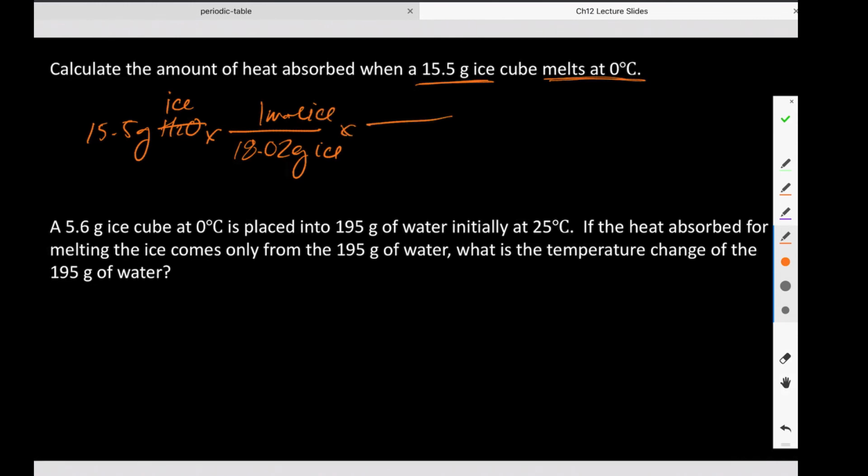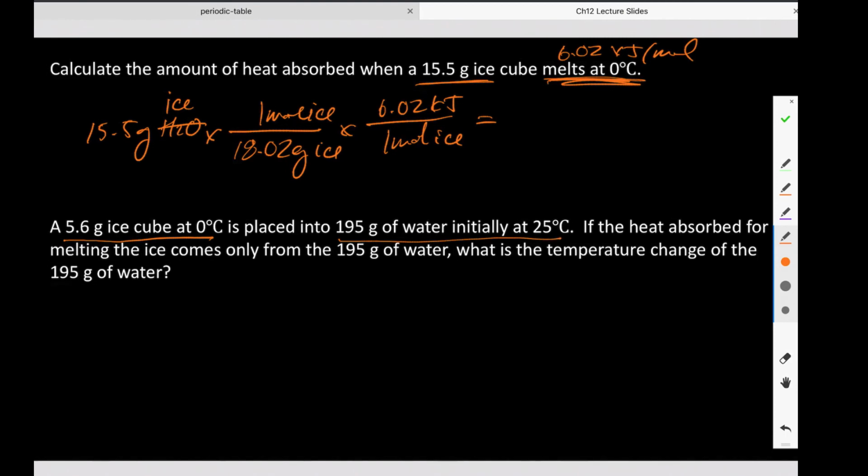And you wouldn't have to memorize it, you would just look it up in a chart, or I would give it to you in the problem. But if I want to talk about melting and heat, what constant do I need? I need the heat of fusion, which is 6.02 kilojoules per mole. So for every 1 mole of ice, 6.02 kilojoules.